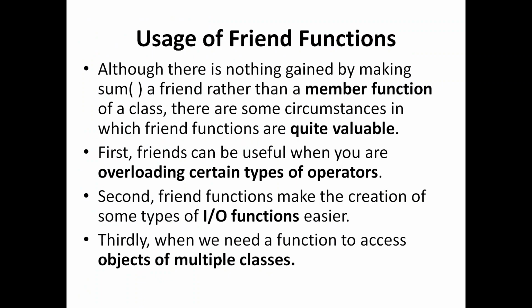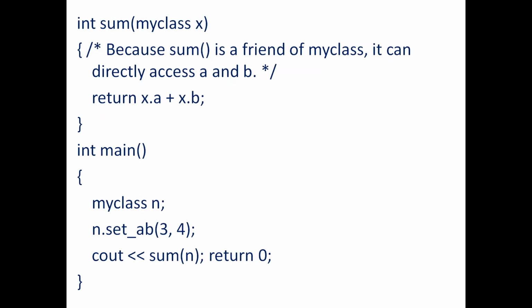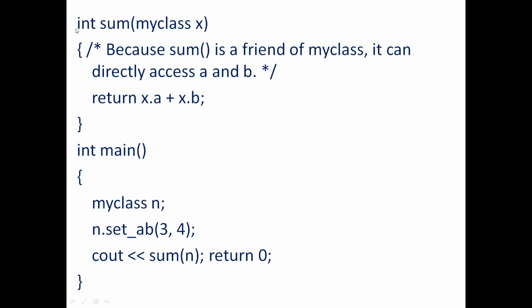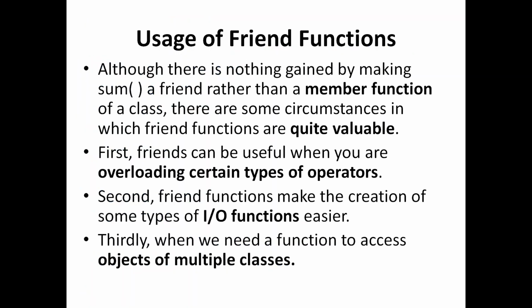Now what is the usage of friend functions? Although we could have just made it a member function. Instead of complicating this, I could have made it a member function, and the definition could have been provided with the class name and scope resolution. But why I deliberately made it a friend function is that it has some real usages. In this case it may look like unnecessary usage, but there are some good usages for friend functions. Number one, friends can be useful in some operator overloading. While we discuss operator overloading, we will make use of this concept of friend functions.